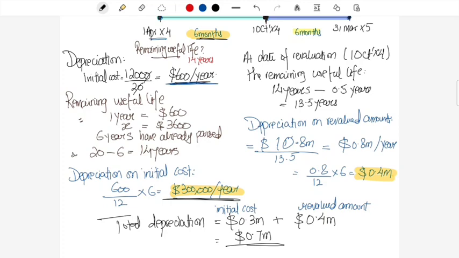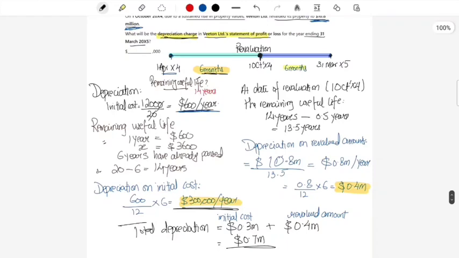All right, finally we can take a deep breath, because there were a lot of things going on, but notice how these things are on the basic level, and you have to think deep. What is going to be the remaining useful life, and how things are going to be worked in this way. Hopefully this was clear to you. It's not difficult. Just try to go through this again and try to understand. If there's anything you don't understand, please let me know, and I will respond to you.